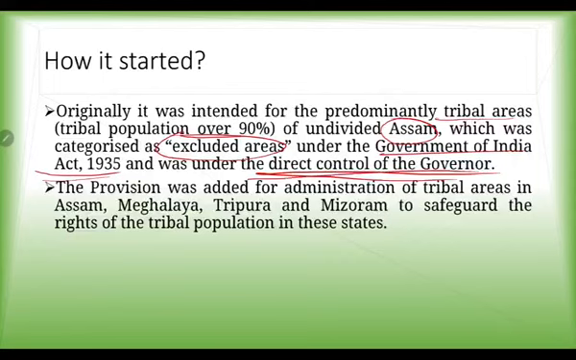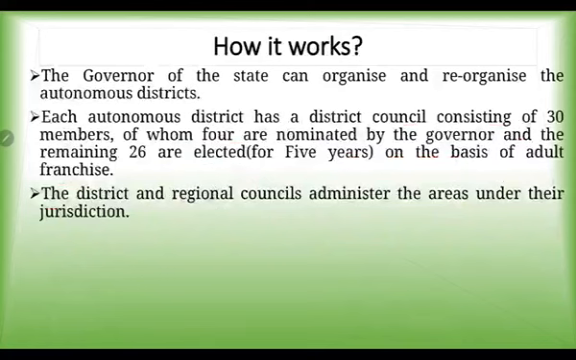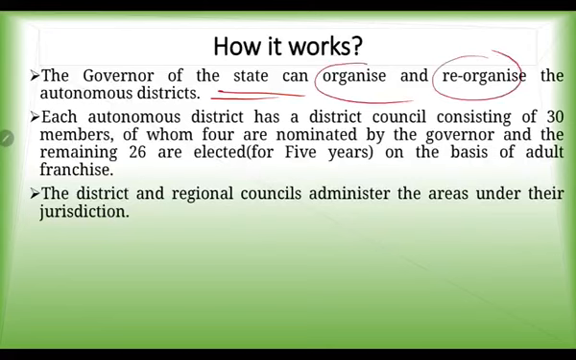Now this provision, the 6th Schedule, was added for the administration of tribal areas in only 4 states, as we have discussed: Assam, Meghalaya, Tripura and Mizoram. The objective was to safeguard the rights of the tribal population in these states. Then we have to see how it actually works. Here, the governor of these 4 states can organize or reorganize these autonomous districts.